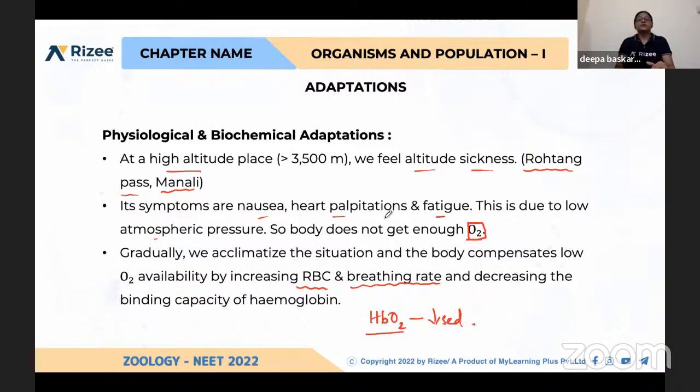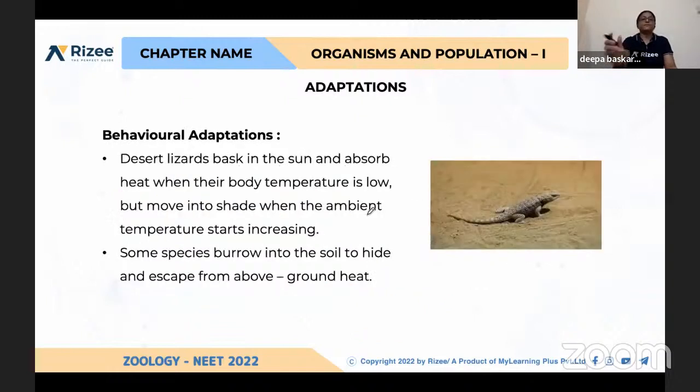So based on this environmental change, our body adapts by increasing RBCs and the rate of respiration.